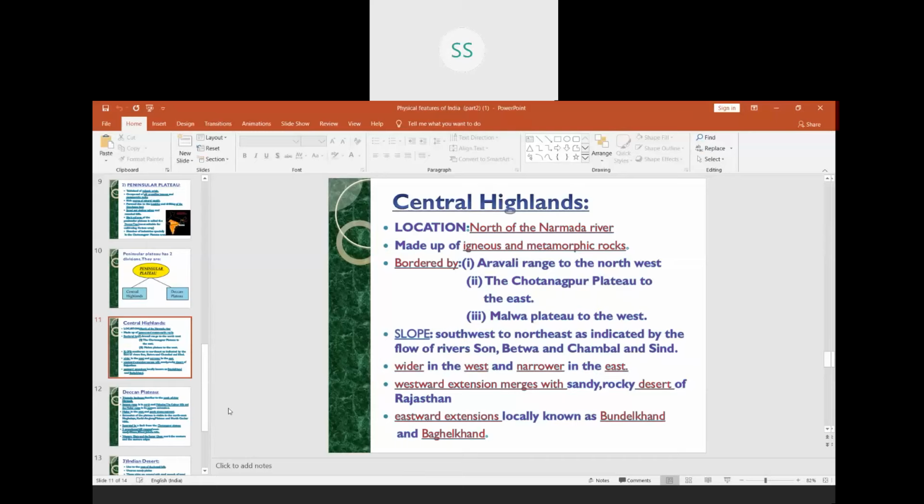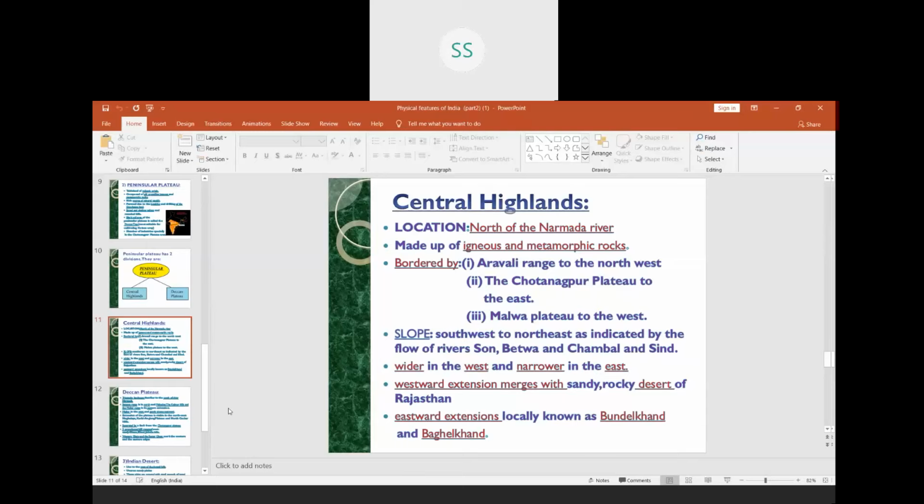So the central highlands are bordered towards the west by the Aravalli range, and towards the east of the central highlands we have a very famous plateau called the Chota Nagpur plateau, which is towards West Bengal. I'm telling you the position from this map, which is not in the slide, but you can see it in your book also.